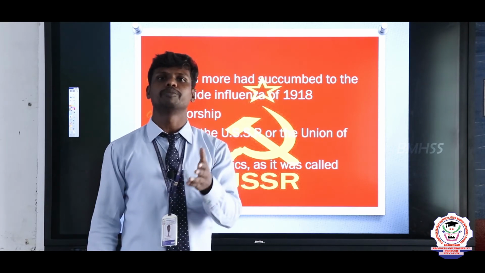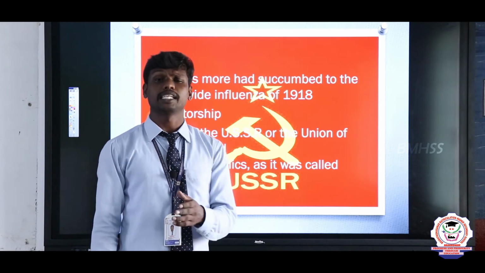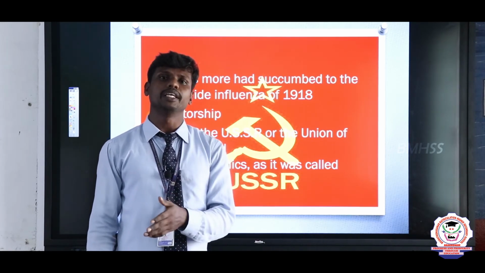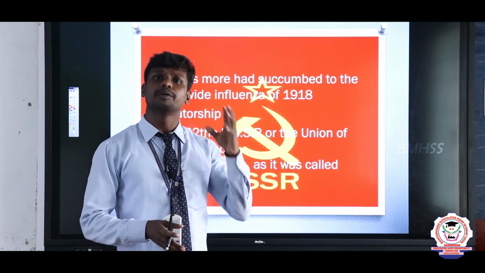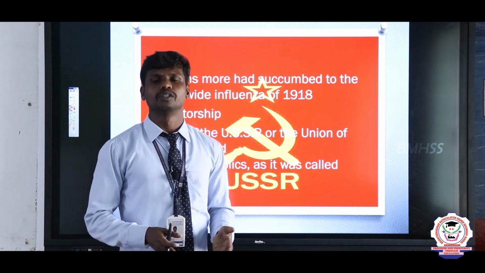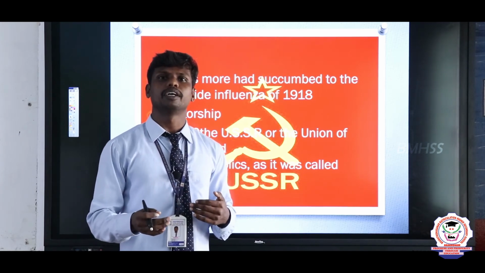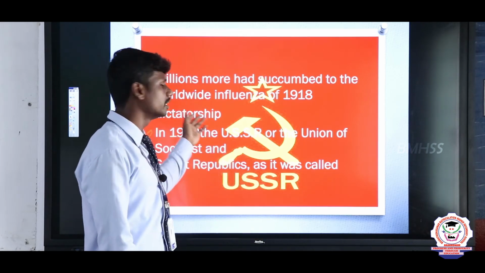For example, Germany was ruled by Adolf Hitler, and Italy was ruled by Mussolini. How did they rise? Because the people of Italy and Germany suffered a lot, so they were waiting for the moment of a new leader. That leader became a dictator.